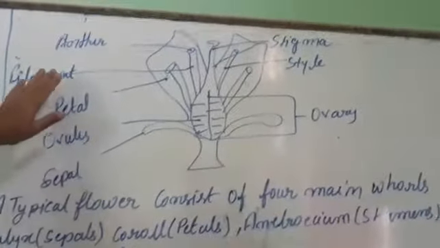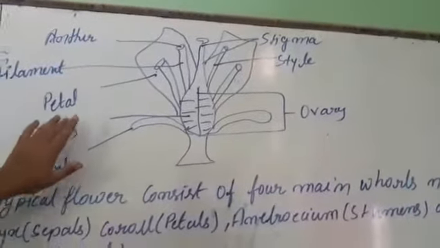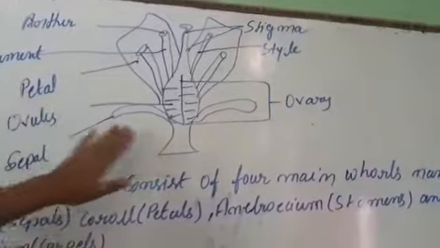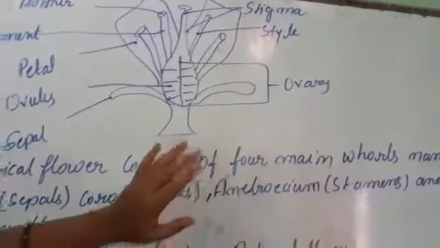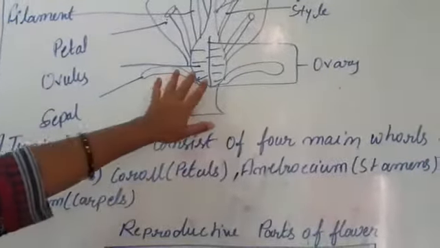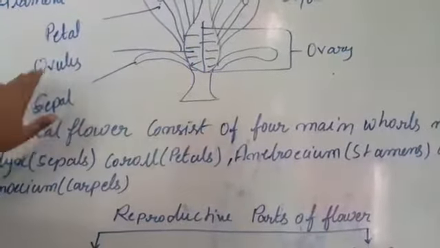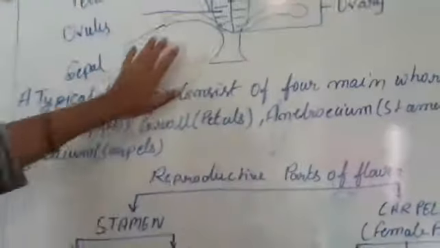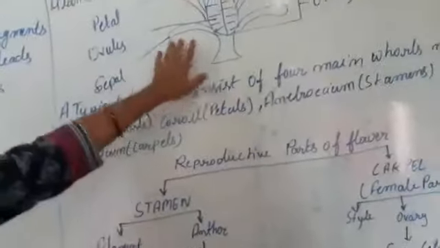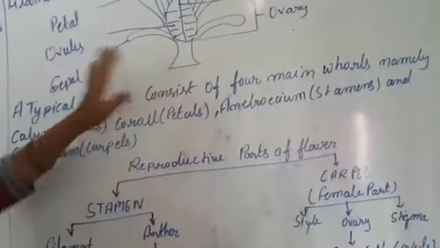Let's see the figure of a flower. This is the male part. It's the anther, filament, petal. This is the male part of the flower. And stigma, style, ovary. This is the female part of the flower. It's the ovary containing ovules containing eggs. This is also called the sepal. It is the part for protection of the ovary.